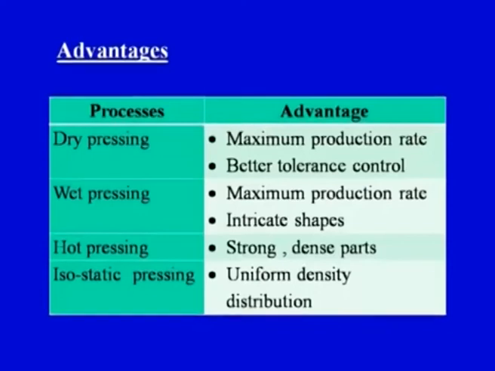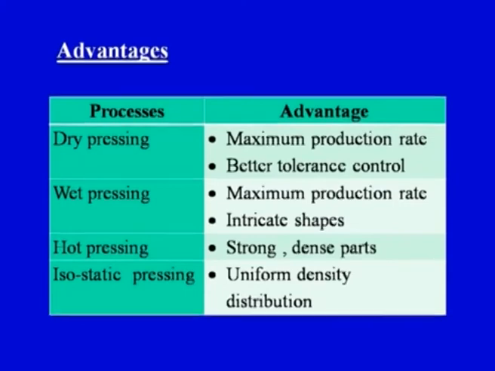Why? Because it is a rule of thumb that when the moisture content is high, it becomes easily moldable, but there is a limitation to the moisture content also. A very high moisture content is also not desirable. So, for an intricate or a complex shape, we can use wet pressing technique. Hot pressing, if we want strong and dense parts, because in this particular case we will get very high density. Isostatic pressing, if we want uniform density distribution all through the bulk of the